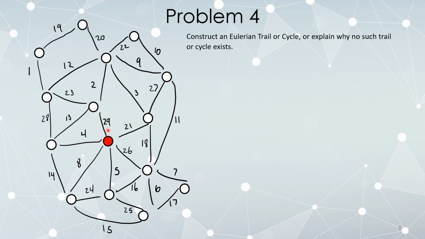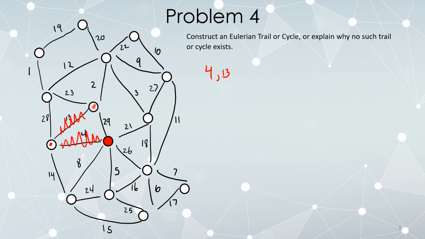So the lowest number attached is 4. Deletion of this edge will not disconnect the graph. It is not a bridge. So we're going to start off using 4. And now we're standing there. The lowest number is 13, which is not a bridge. So let's follow 13. Now we're standing here.